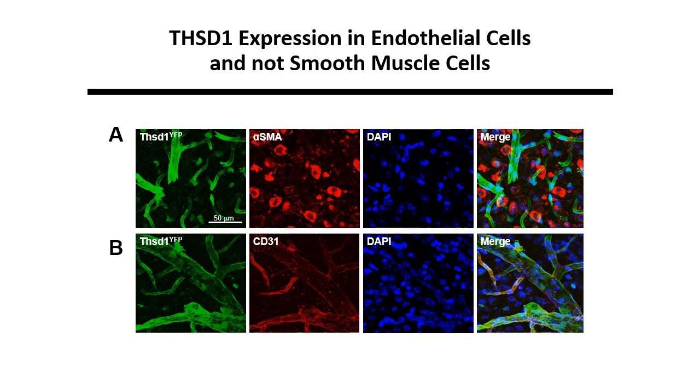THSD1 was initially reported to be expressed in hematopoietic stem cells and in endothelial cells. In mice, we found that THSD1, as visualized by the fluorescent reporter, was expressed in endothelial cells as determined by CD31 staining, and not smooth muscle cells as defined by alpha smooth muscle actin staining. This result implicated endothelial cells as the most likely culprit for the cell type negatively impacted by THSD1 deleterious variants.